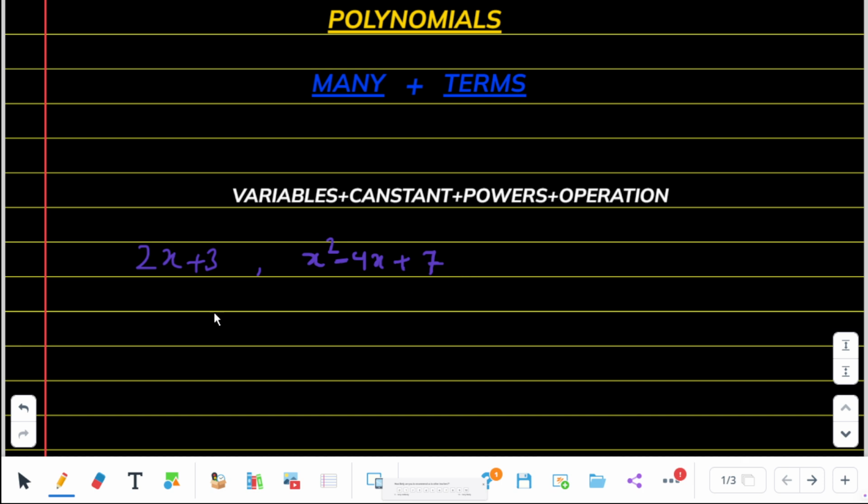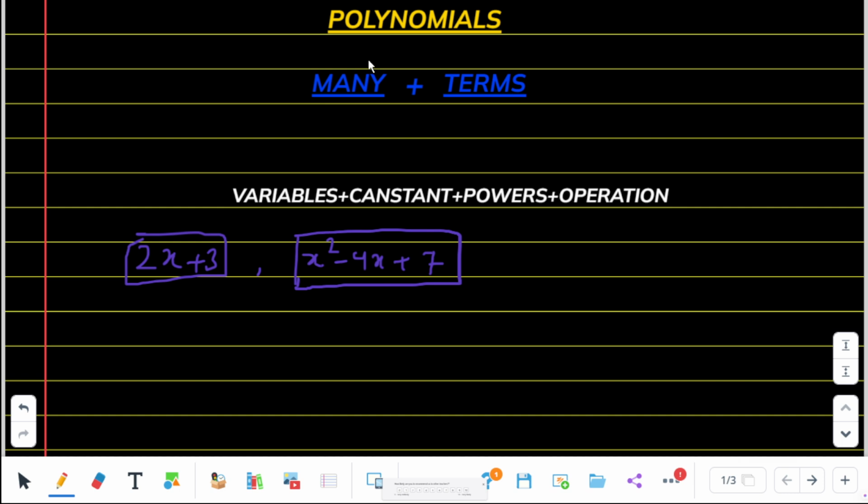Actually, these are polynomials, but you knew them as expressions only. You don't know the name of these expressions. Polynomials is all about the naming of expressions, how many types of expression can be used in lower classes and will be used in upper classes as well. Let's explore all these things.